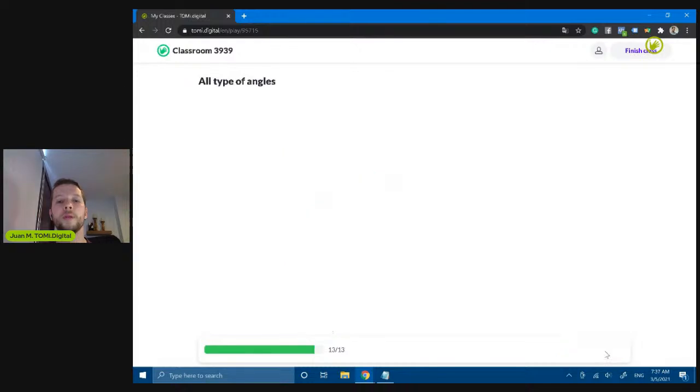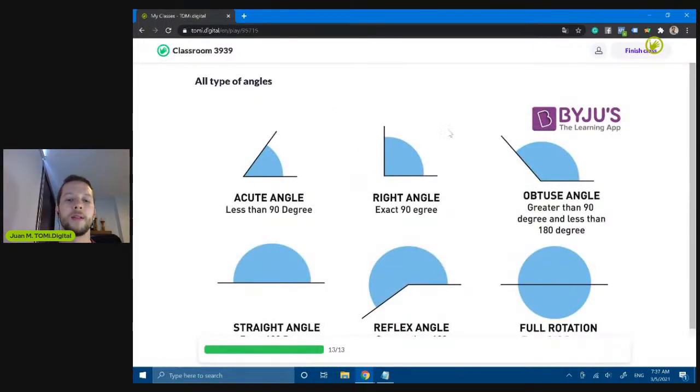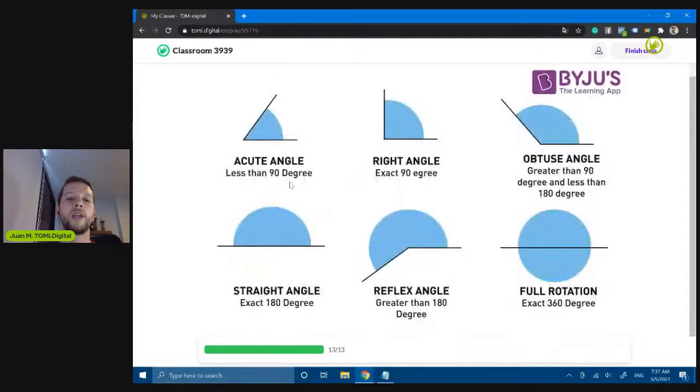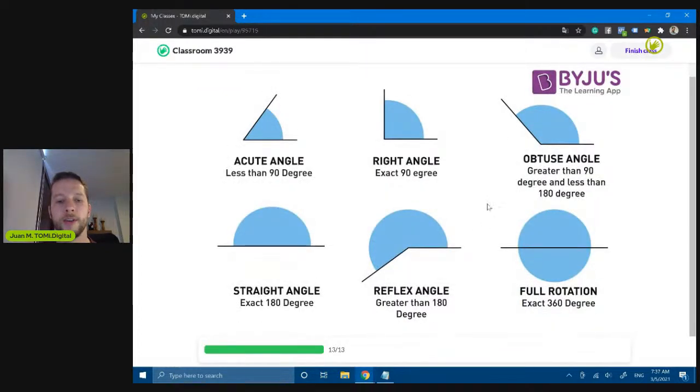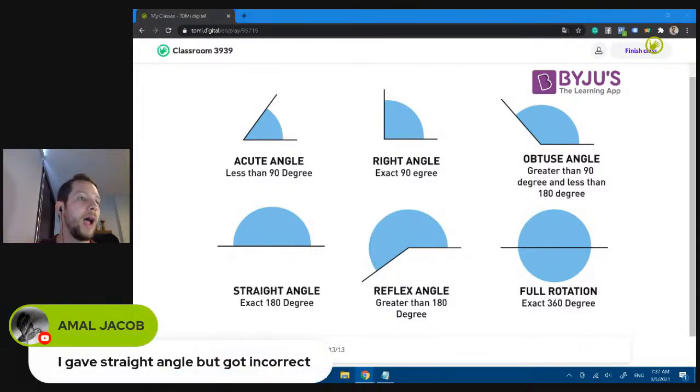So let's move forward. And the final question type was acute angle, right angle, like a summary of all the angles and all the learnings from today. Amal says, I gave a straight angle, but I got incorrect. I can double check in the report later. Probably there is some small difference or different answer in the question. Let's check it in the report in a second.